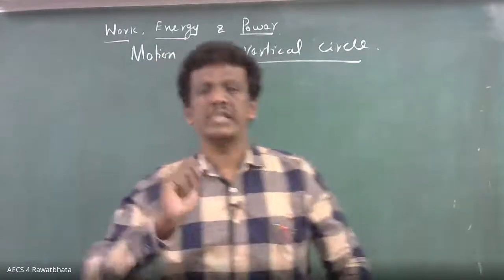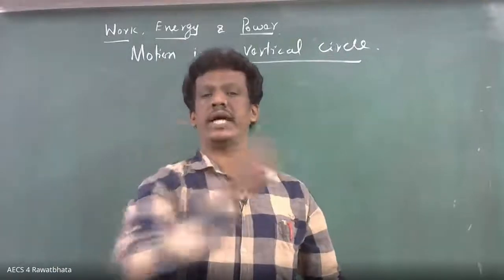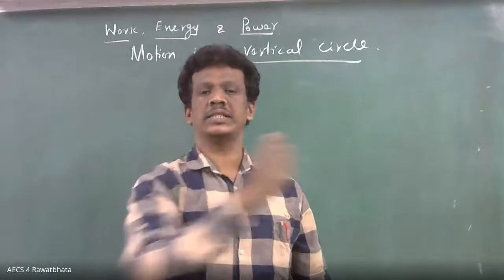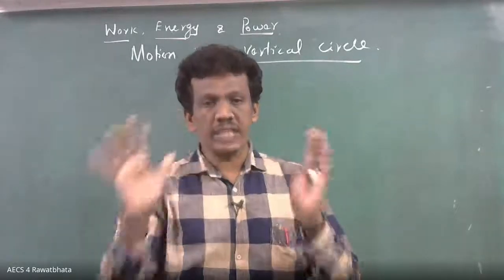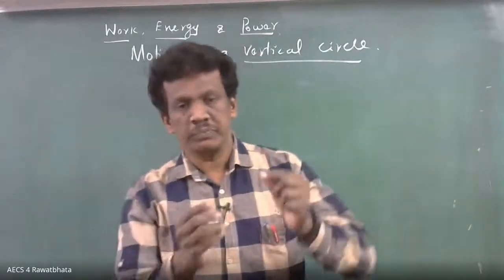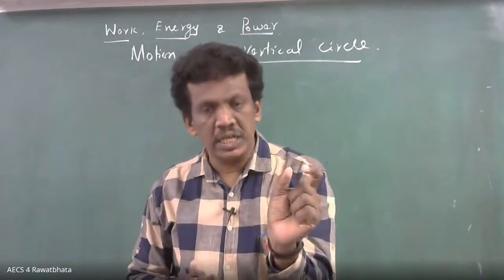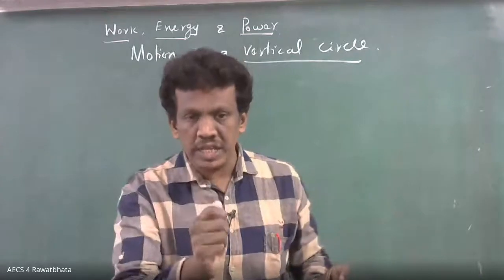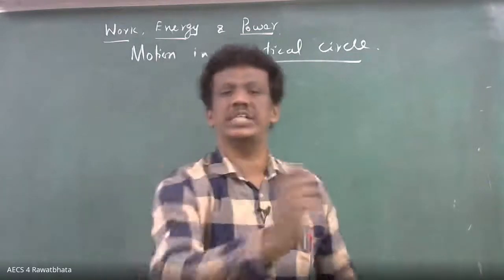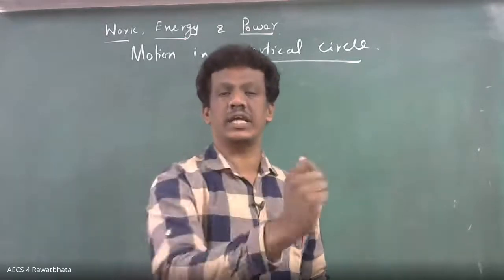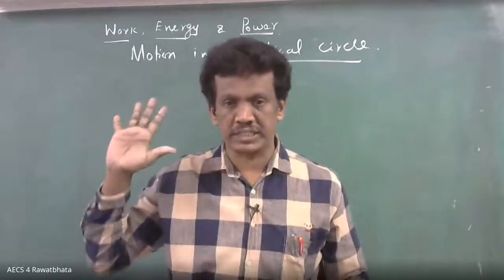If it is a horizontal circle, you have the string, you attach the stone at one end, the other end is in your hand, and you just rotate. This is the horizontal circle, which we are not going to discuss now.